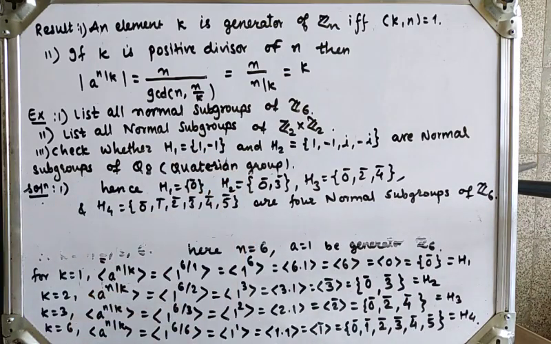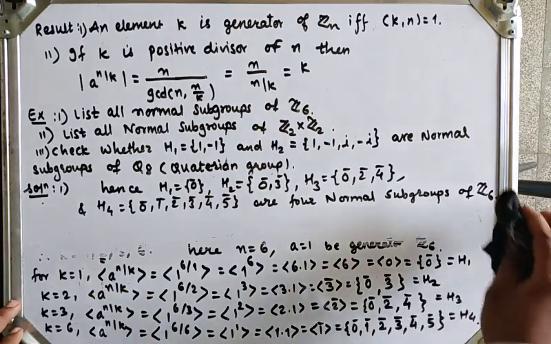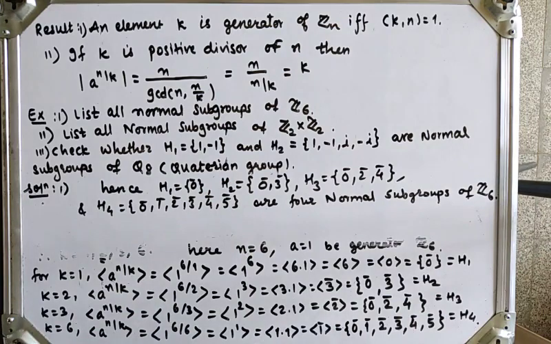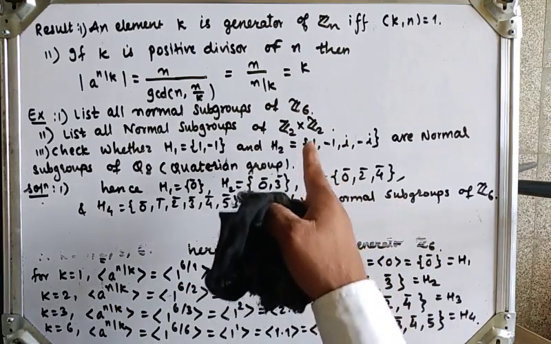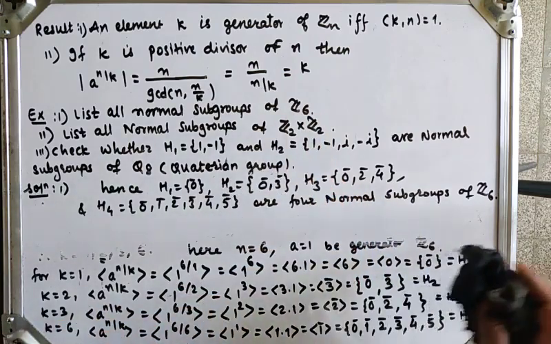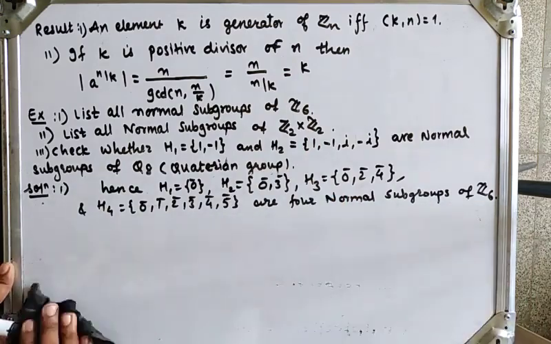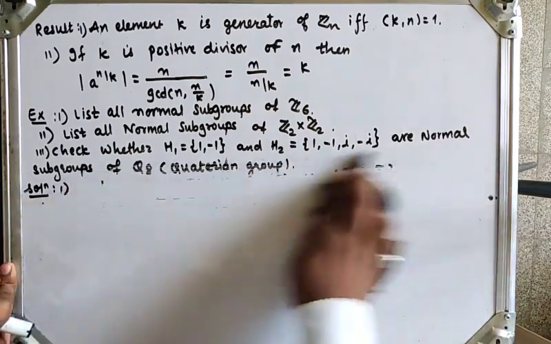List all normal subgroups of Z2 cross Z2. Okay, so see the second example, to find all normal subgroups of Z2 cross Z2. And we know that Z2 cross Z2 is always abelian. Therefore, all its subgroups are normal subgroups. So to calculate all subgroups of Z2 cross Z2, so see the second example.